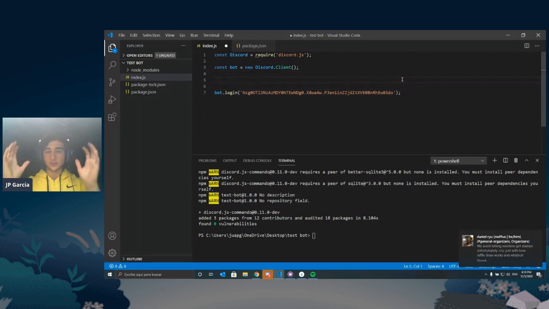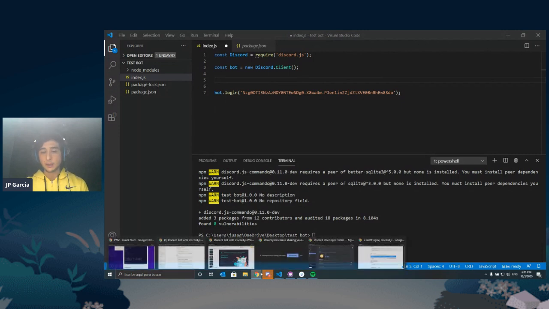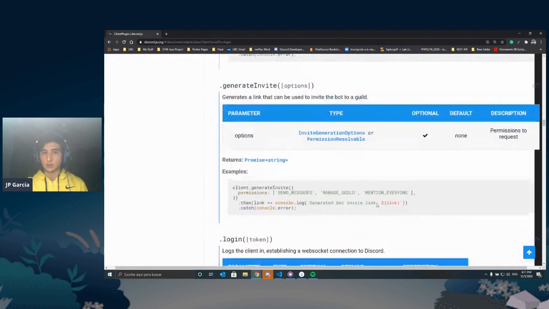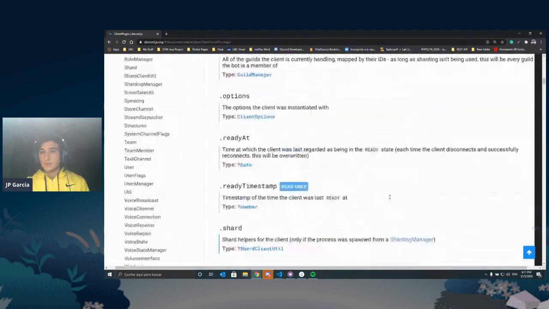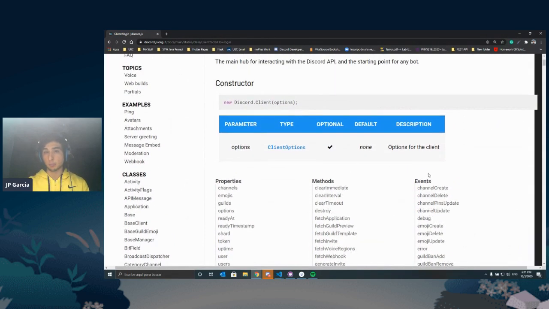All right. So we've successfully logged the bot into Discord. So that's great. Now we're gonna do one last thing, and that's gonna be we are gonna make a ready call, and this is where events come in. Now I'll go back to the documentation so we can all see what events are. So these are all of the events that the client or the client class, right, which is right now our bot variable, can listen for.